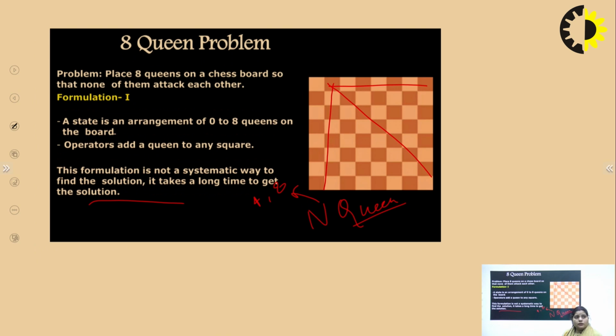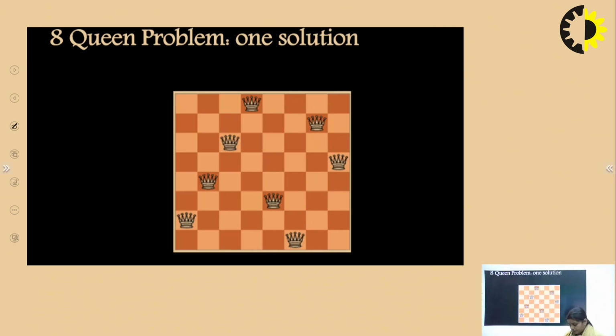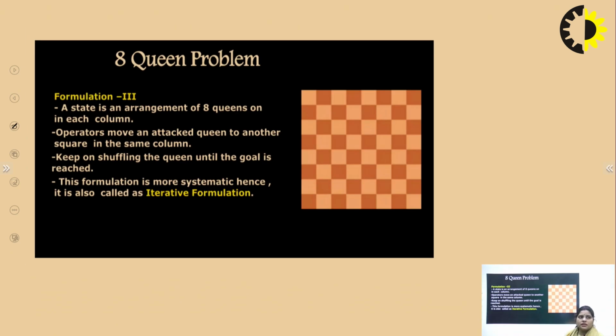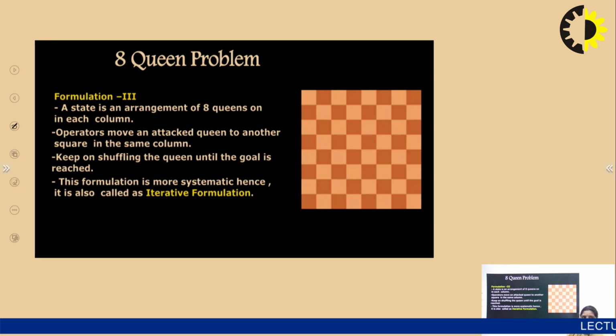Now formulation 1 is given, and formulation 2 I had already told: not in the same row, not in the same column. So formulation 3 is that a state is an arrangement of 8 queens, one in each column. Operators: move an attacked queen to another square in the same column. Keep on shuffling the queen until the goal is reached, which I had told, that none of the queens can be placed in the same column, not in the same row.